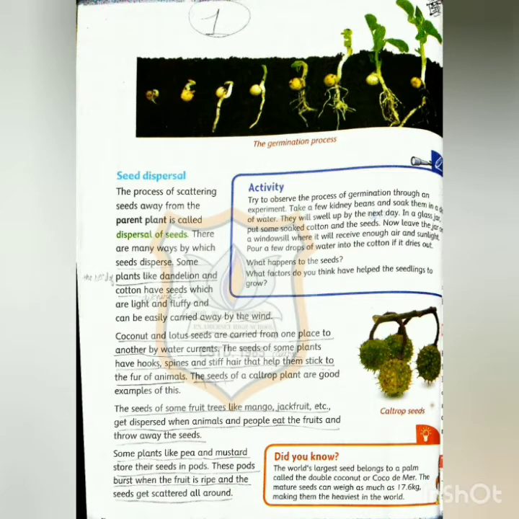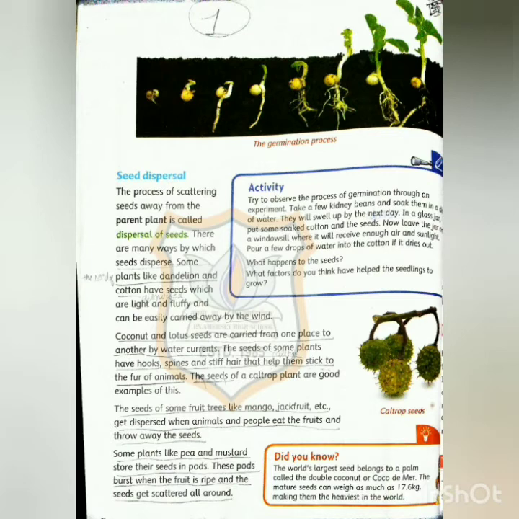Now children, in the previous topic we learnt about germination. In your textbook, the germination process and an activity are given. It is one type of experiment. You can do it at your home also. Let's go through it. Try to observe the process of germination through an experiment.